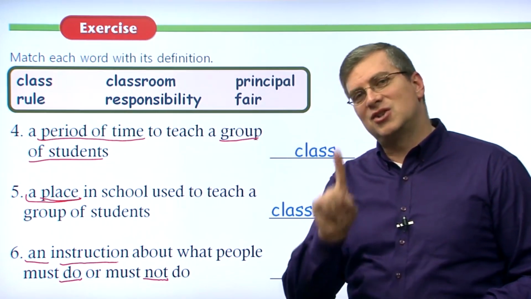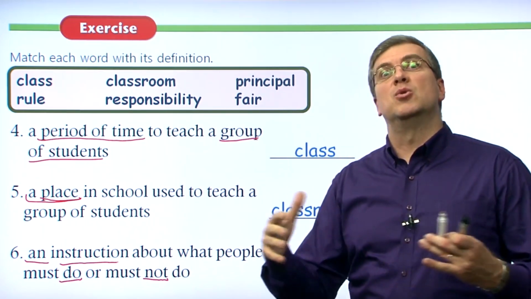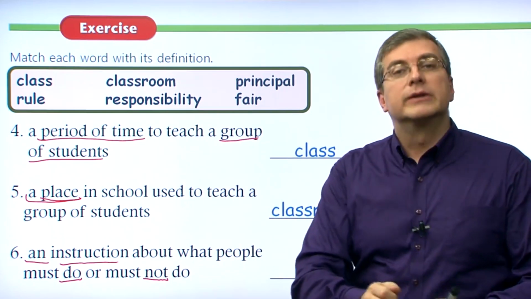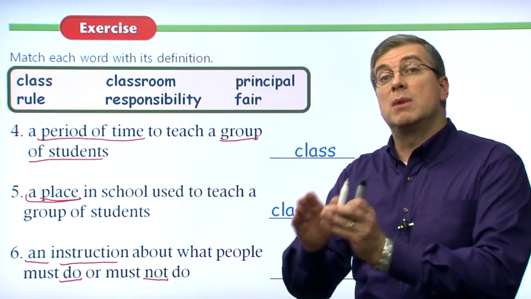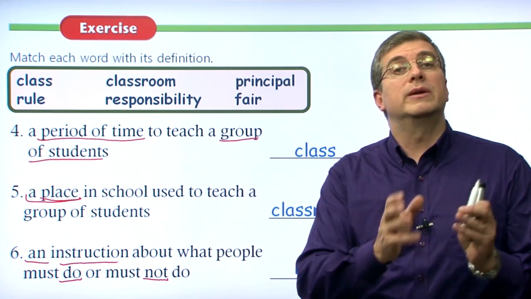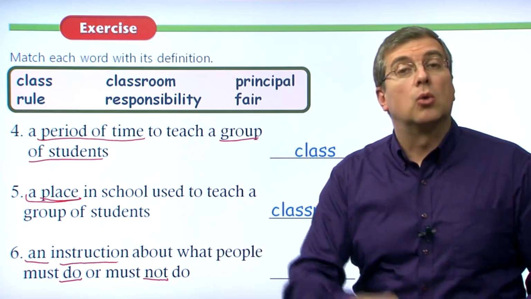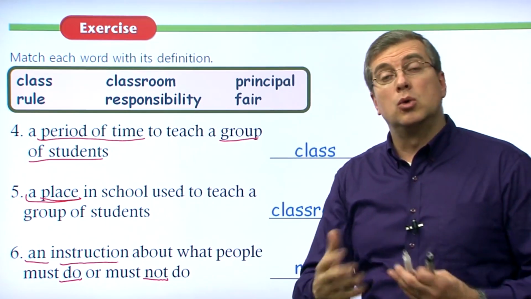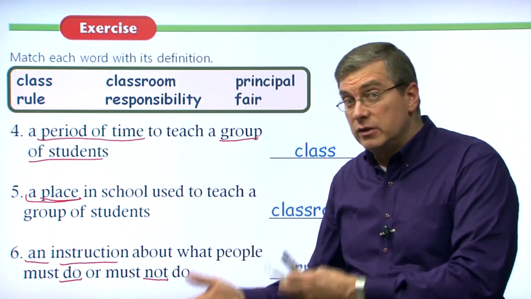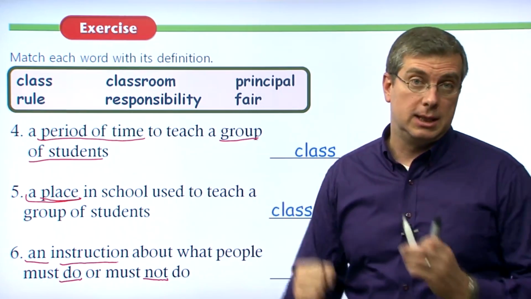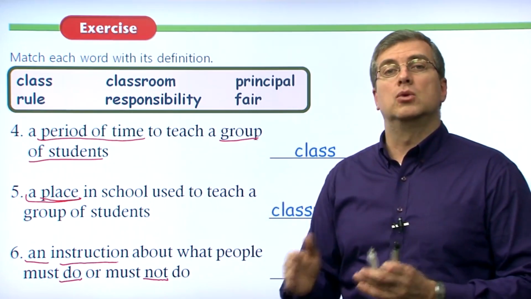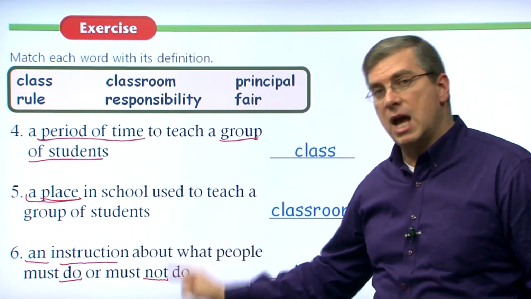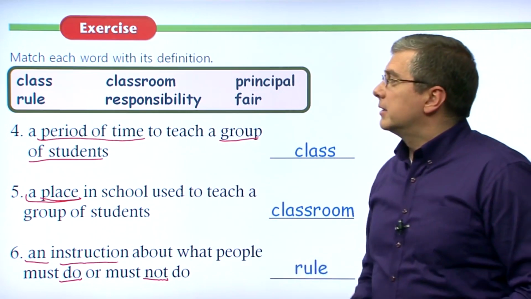But usually there's not just one rule, there are many rules, right? Some rules tell you what you must do, some rules tell you what you must not do. A rule that tells you what you must do: raise your hand before speaking. You must do this. A rule that tells you what you must not do: don't run in the hallway. Okay? That's a rule you must not break. So rules tell you what you must do or what you must not do. Okay, let's move on here.